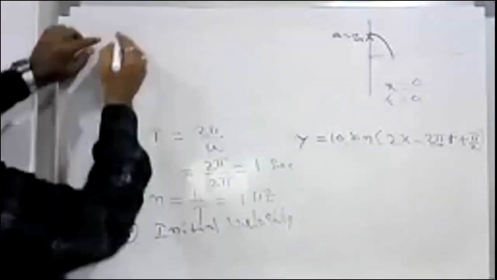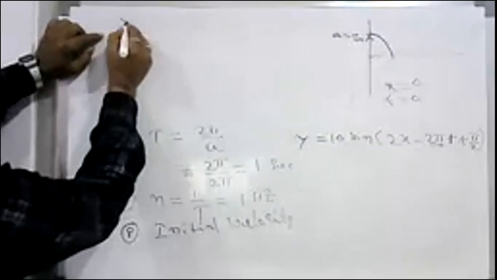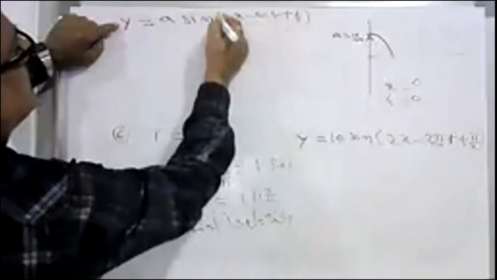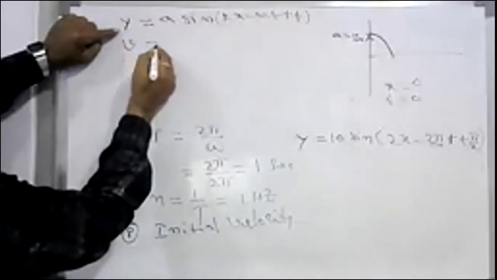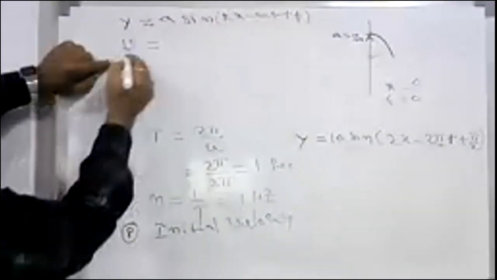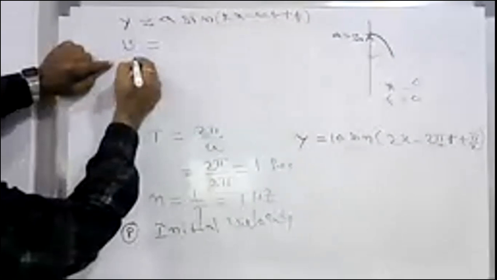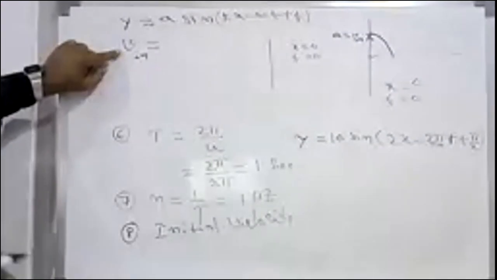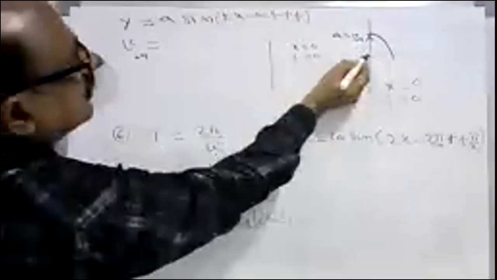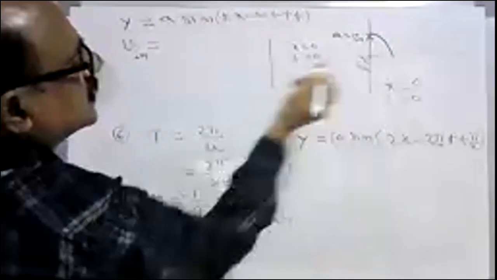The equation for displacement is y equals A sine of kx minus omega t plus phi. Now I am going to find its initial velocity. V initial at what time? x equal to 0, t equal to 0. Initial means position is 0, time is also 0.